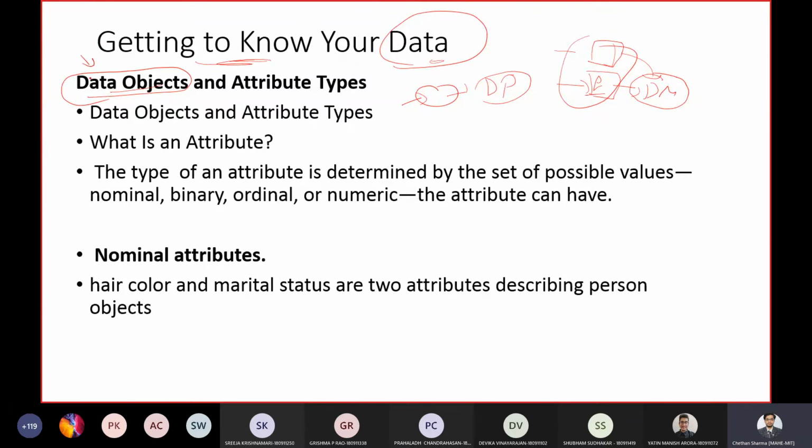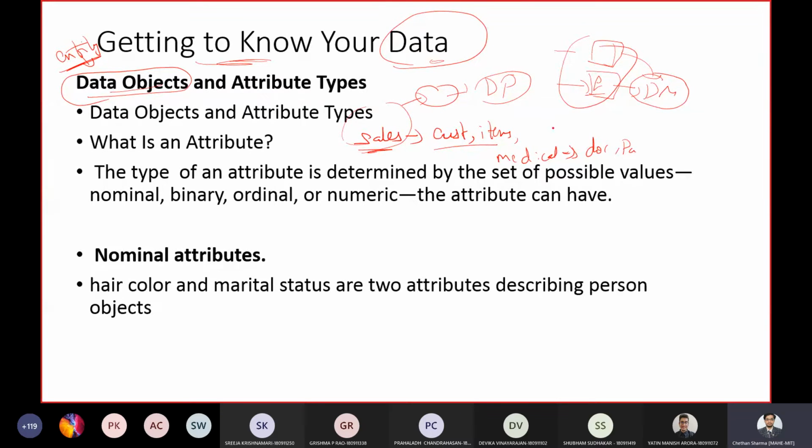If you consider a sales database, the entities or data objects might be customers and items. In a medical database, the data objects might be doctors or patients.